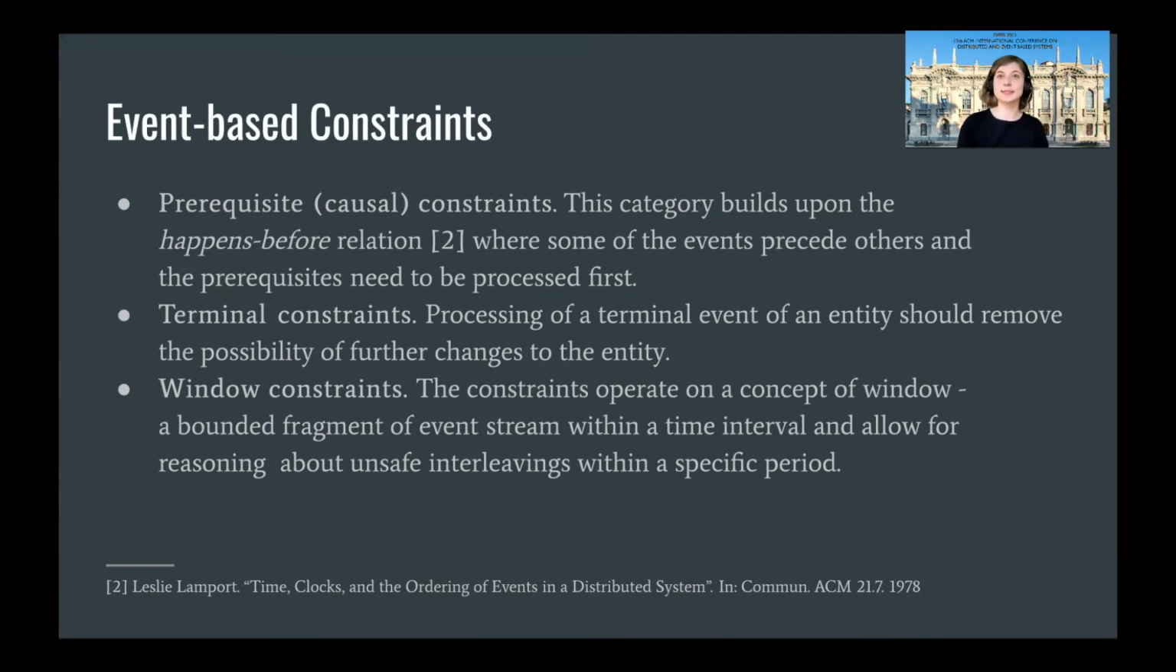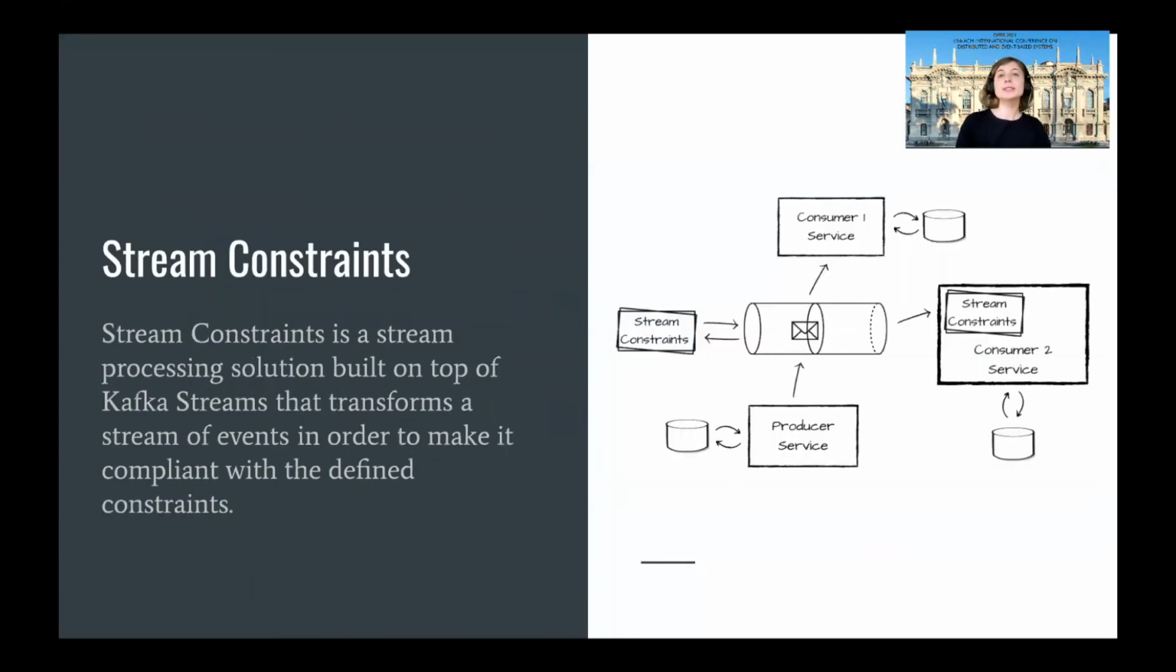order of the events. And along with this categorization, we propose stream constraints, a stream processing solution implemented on top of Kafka streams that allows for defining the event-based constraints and transforming the stream in order to make it compliant with the definition.